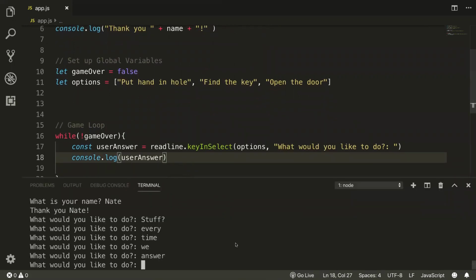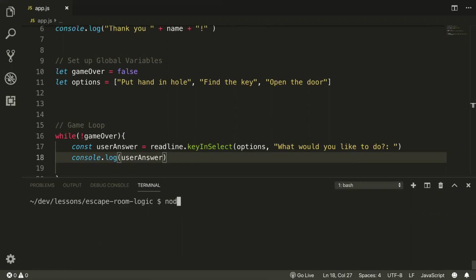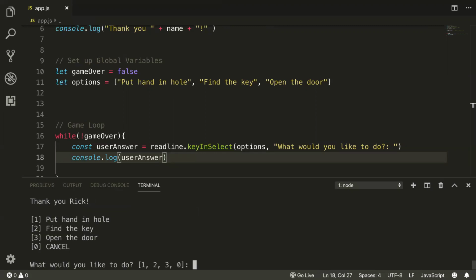And now I can start testing my game. So I'm still in the old game. How do you kill a terminal in Node? Control C. That exits the program we're currently running. Okay, I'm going to play the game. I am now Rick. Thank you, Rick.